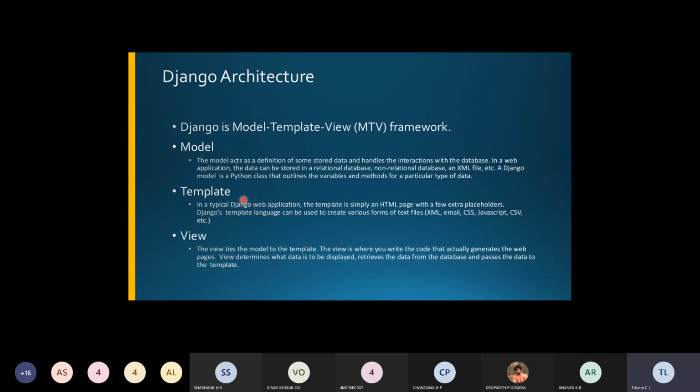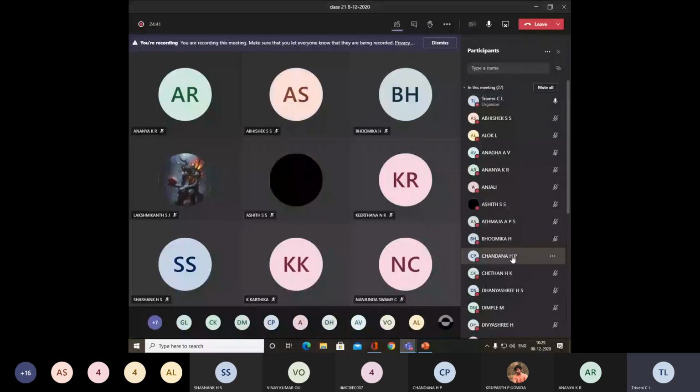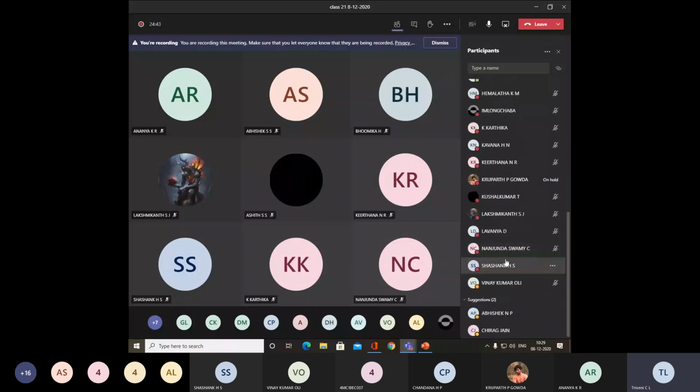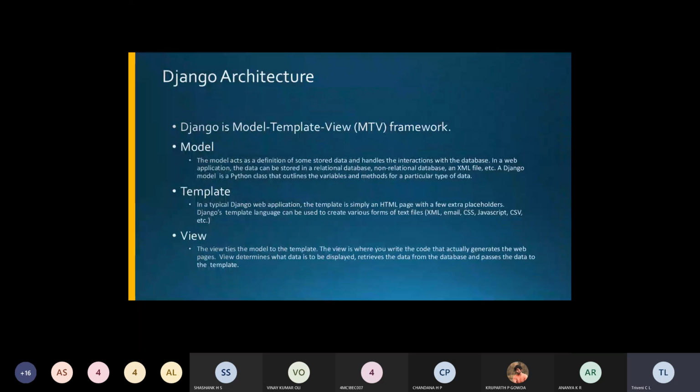Shall we go for the next slide? Understood the concepts, all of them? Shall we go for the next slide? Kartika, yes. Kavana, ma'am. Kruparth, Kushal Kumar. Ma'am. Yes, ma'am. Oh. So this is about the architecture of Django itself.